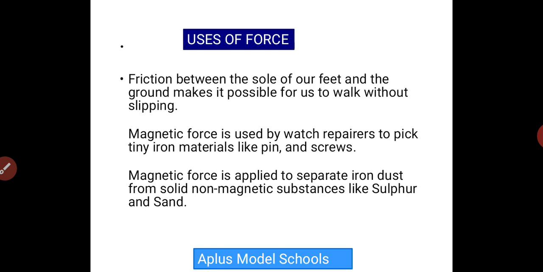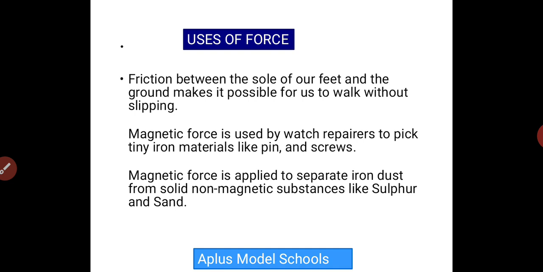So one of the uses of force is that it allows our brake to slow down or stop a car when it is applied. Another use of force is friction between the sole of our feet and the ground, which makes it possible for us to walk without slipping. If there is no force, when you try to walk, you will just be falling down because there will not be force between the earth surface and your slippers. It will be very, very slippery.